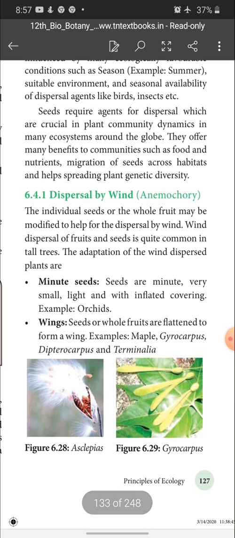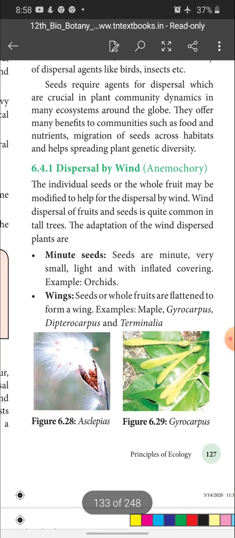The seed dispersal takes place by many agents. The dispersal of seed by wind is called anemochory. The individual seeds or whole fruit may be modified to help for the dispersal by wind. Wind dispersal of fruit and seed is quite common in tall trees. The adaptations of wind dispersed plants are minute seeds and wings.